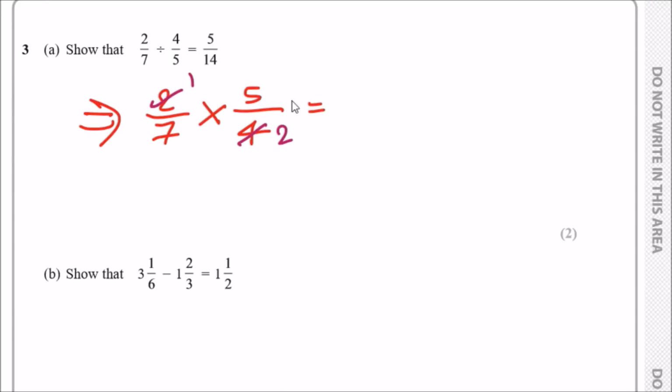So we say 1 times 5 will give us a 5. 7 times 2 is 14. And that's it. We've proven it.